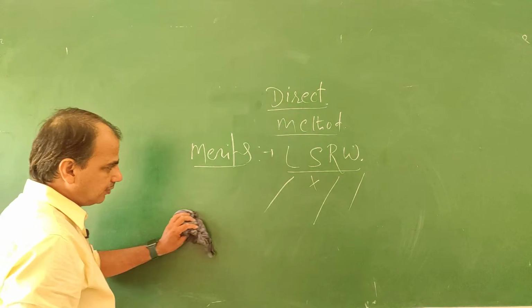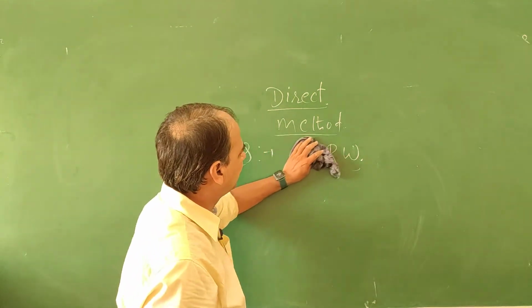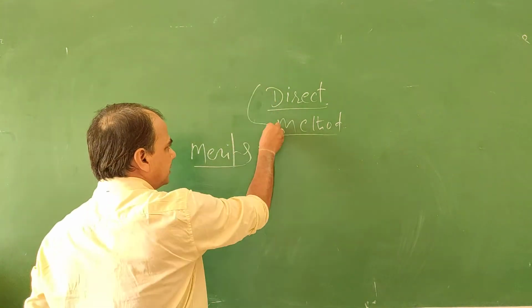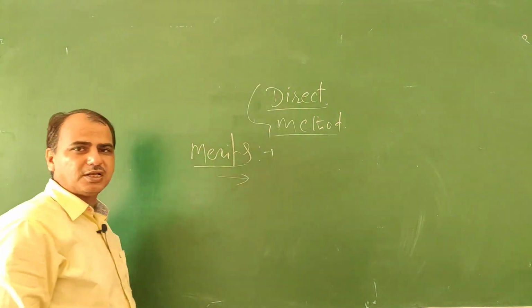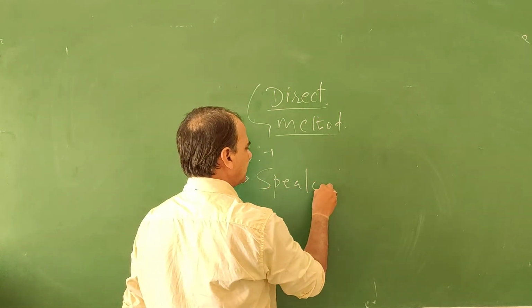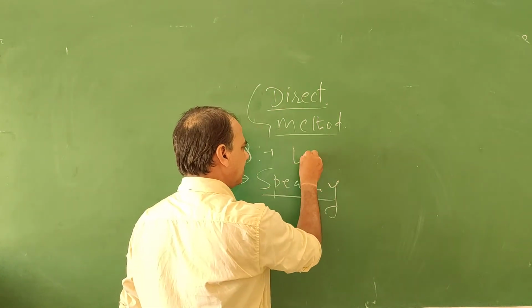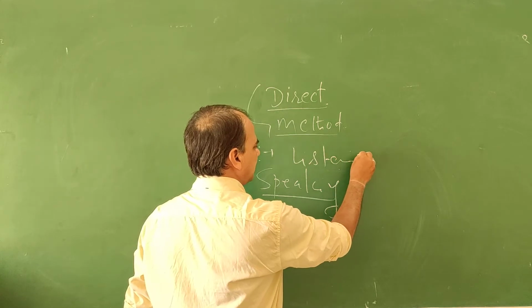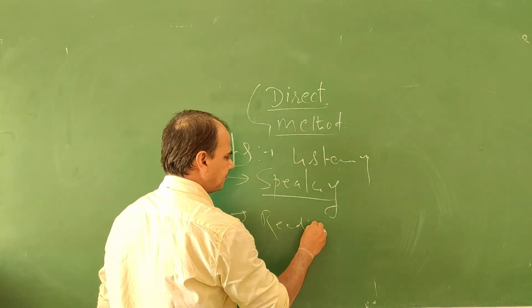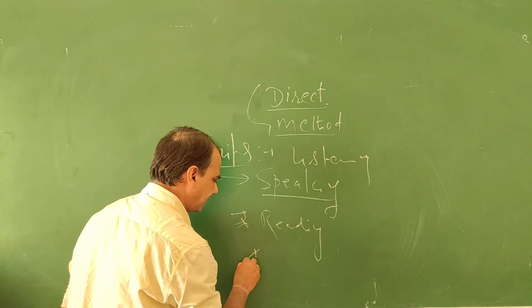So the other method that covers it is the direct method. In this method, the pupil teacher stresses speaking ability and listening, but neglects reading and writing.